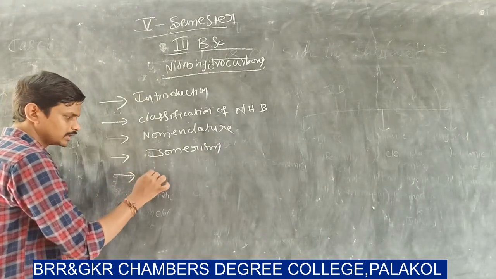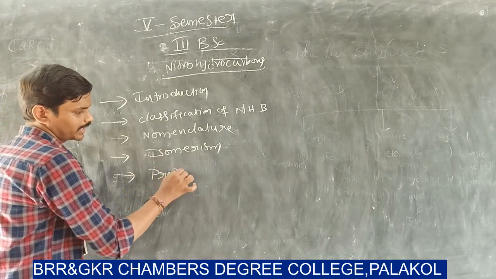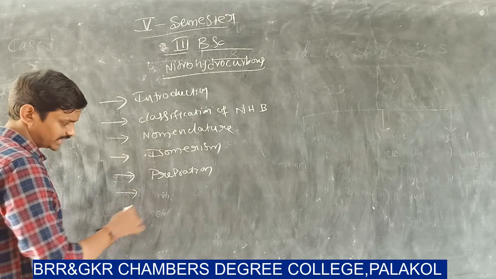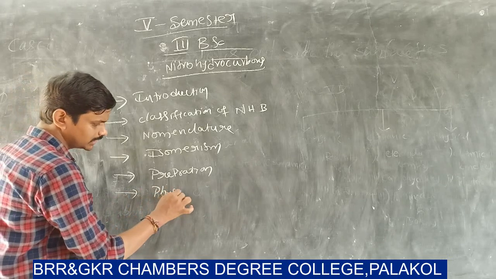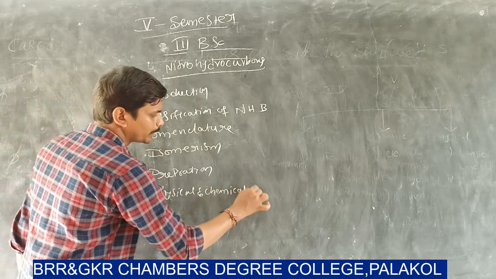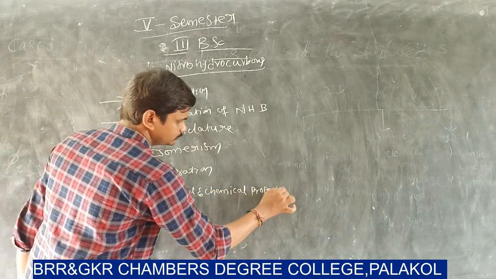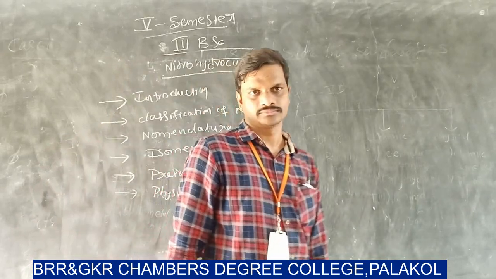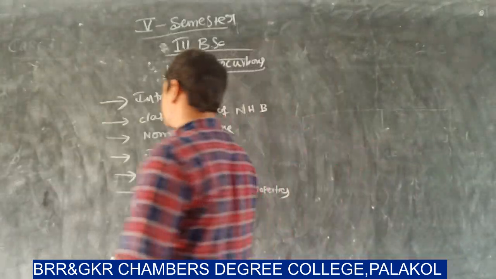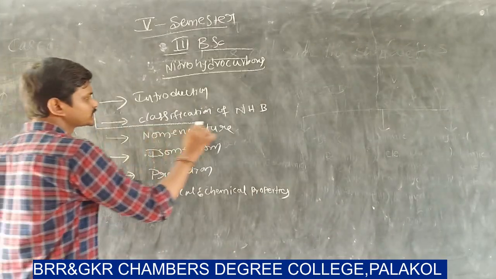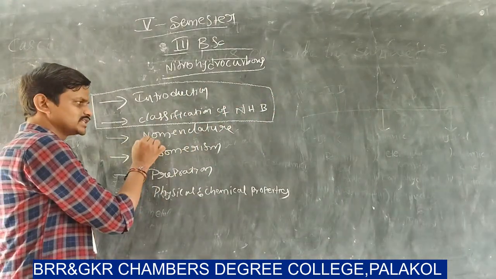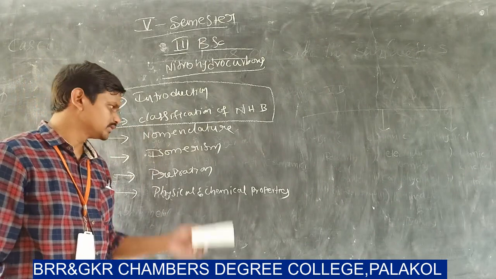Next topic is preparation methods of nitrohydrocarbons, and next topic is physical and chemical properties of nitrohydrocarbons. So these topics are discussed in this unit. In this session, we are going to discuss introduction and classification of nitrohydrocarbons. In the next session, I will discuss nomenclature of nitrohydrocarbons.